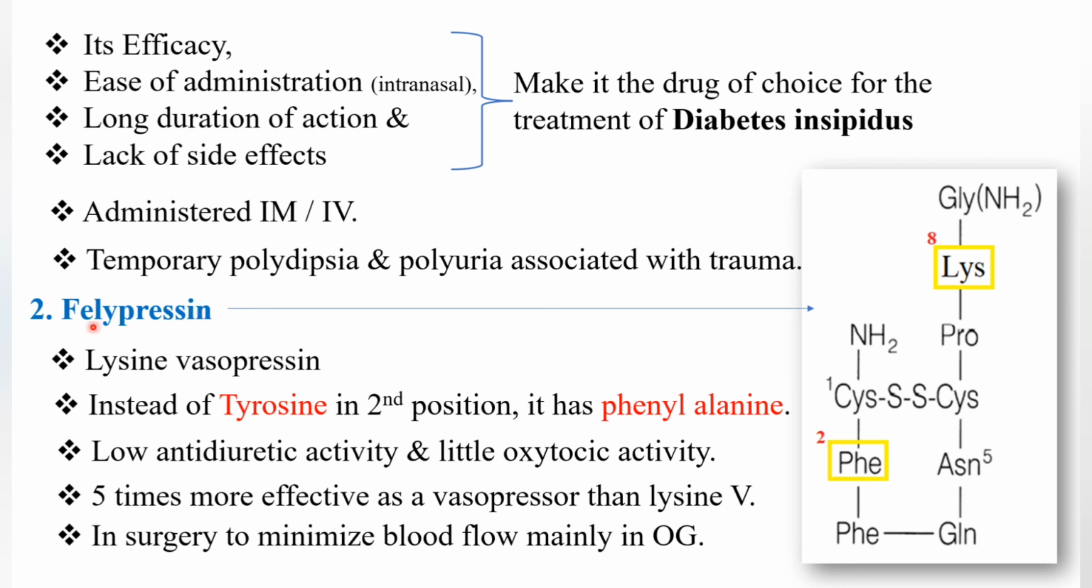We'll see the next derivative, called felypressin. It is a lysine vasopressin. The first one we have seen is arginine vasopressin, but this is a lysine vasopressin. One more change: in lysine vasopressin, the second position should have tyrosine, no? That tyrosine is replaced by phenylalanine. It has low antidiuretic activity and a little oxytocic activity. It is 5 times more effective as a vasopressor than lysine vasopressin. It is used in surgery to minimize blood flow, mainly in obstetrics and gynecology.